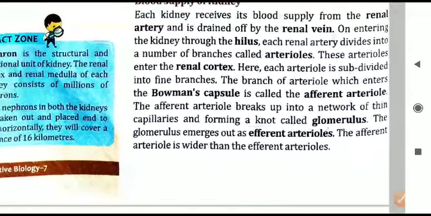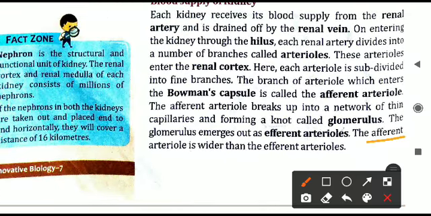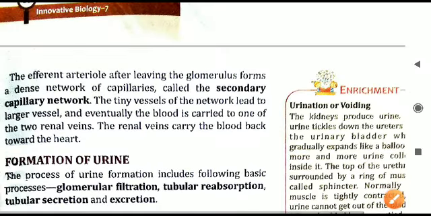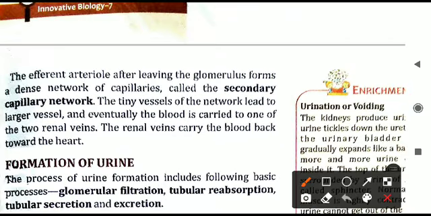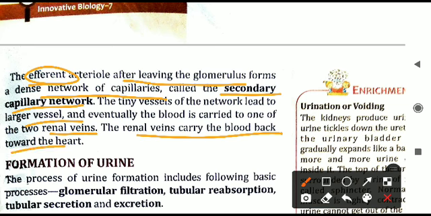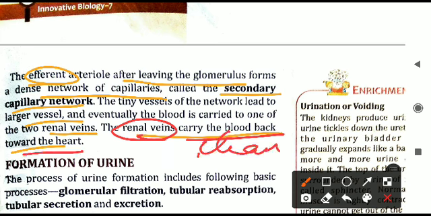So if you differentiate both of them, then afferent one, जिससे blood enter हुआ है, वो ज़्यादा wide होती है than the efferent arteriole. The efferent arteriole is inside the kidneys, only inside the nephron only. जब बोमेंस कैप्सूल से इफरेंट आर्टेरियोल बाहर आती है after leaving the glomerulus, they will again make a network. That network is called as secondary capillary network and this leads to a larger vessel and again converts into renal veins. तो रीनल वेन्स क्या करेंगे, they will bring the blood back to the heart. So renal vein only is collecting all the blood, that is the pure blood, that is the clean blood only coming back to the heart only.